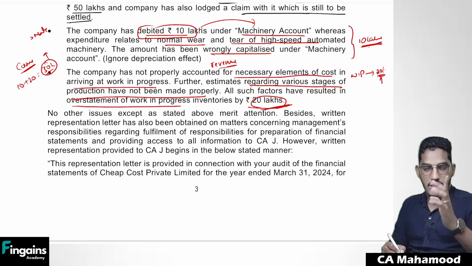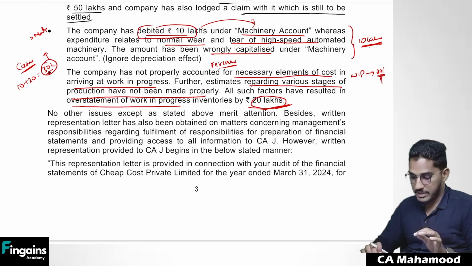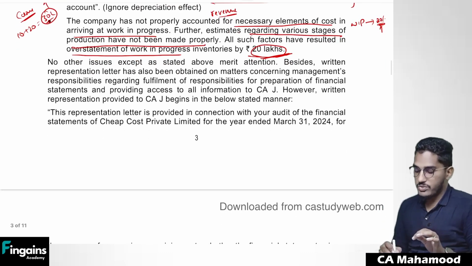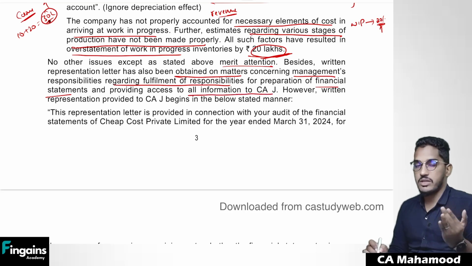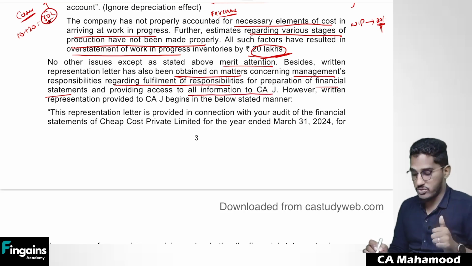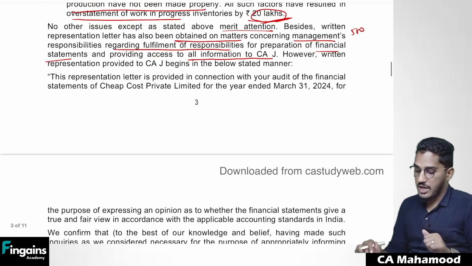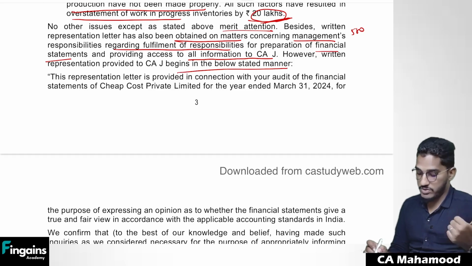I have to do what? I have to modify my opinion here. Clear? Next. No other issues except as stated above merit attention. Besides, a written representation letter has also been obtained on matters concerning management's responsibilities regarding fulfillment of their responsibilities for the preparation of financial statements and providing all information to CAJ. Even the auditor has obtained written representations as per SA 580. However, the written representation provided to CAJ begins in the below stated manner.